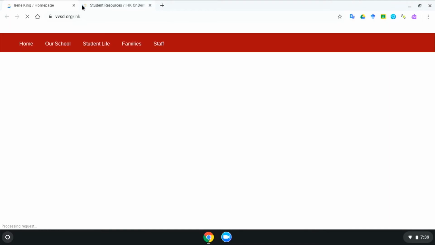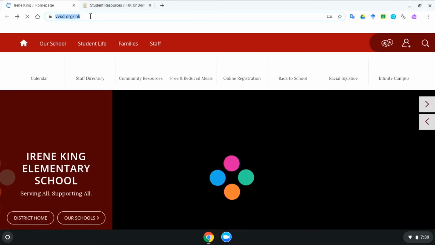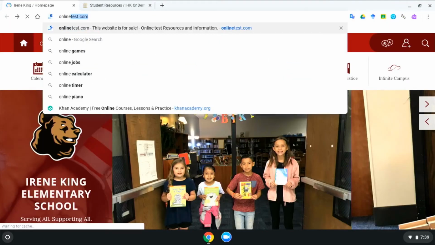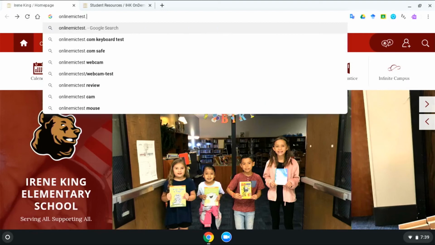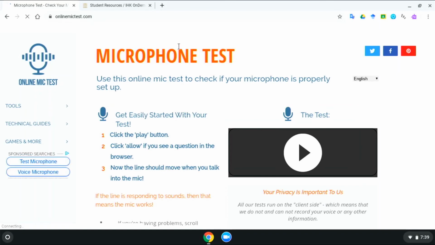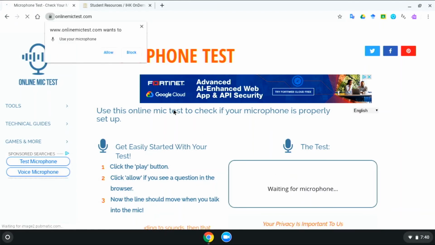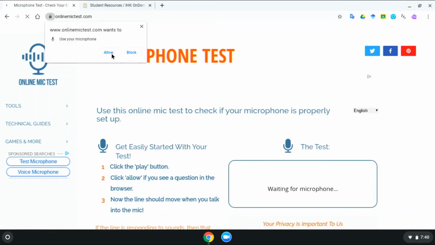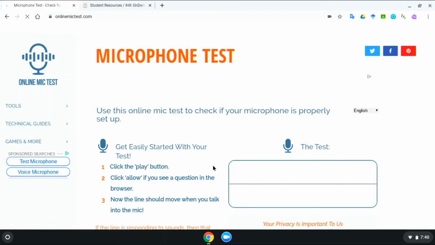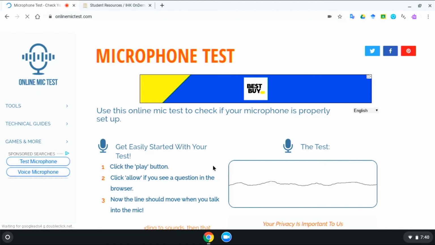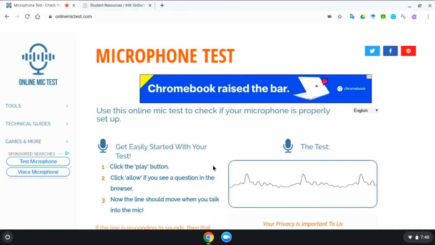You can test your microphone by going to www.onlinemictest.com. When the website has finished loading, click on the play button. A pop-up will come up on the top left. Click allow. Now you can test your microphone. Microphone works when you get this wavelength.